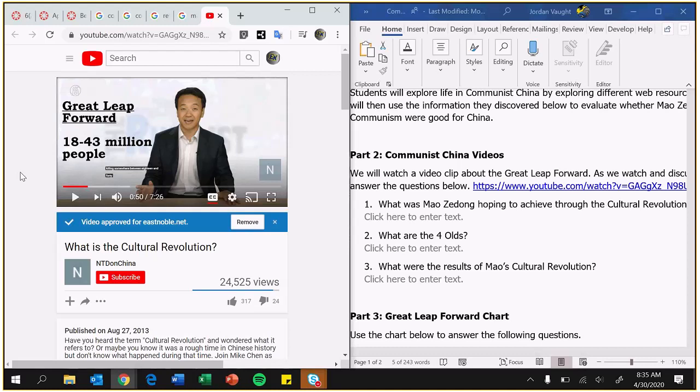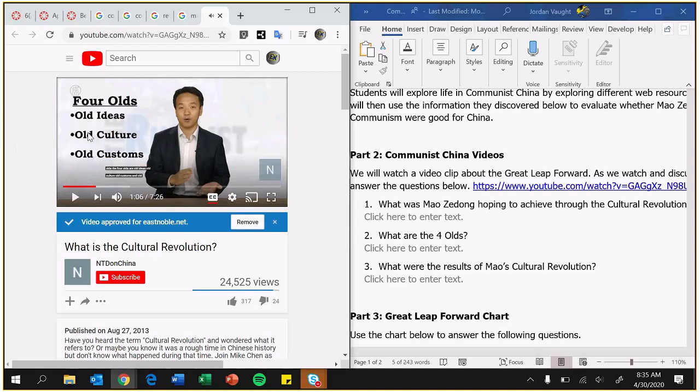Some people differ with the numbers because some people are old already, so did they actually die of famine or whatnot? And we don't know because China doesn't keep good records of who they killed. Okay, so it kind of goes in there. So if you miss that one out, but if you scroll to about 1 minute, you see here you start listing the olds. Then all you do is just list them.